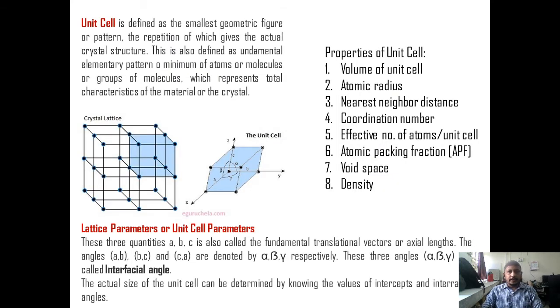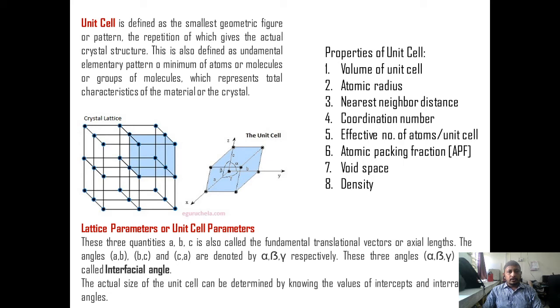Now coming to the unit cell. Each crystalline solid is made up of small identical blocks, having all the properties of the solid. That representative small volume of a crystalline solid which represents the entire properties of the crystalline solid is called a unit cell. Each crystalline solid has a unit cell which has a characteristic shape and volume. Each unit cell's size and shape can be known by the lattice parameters.